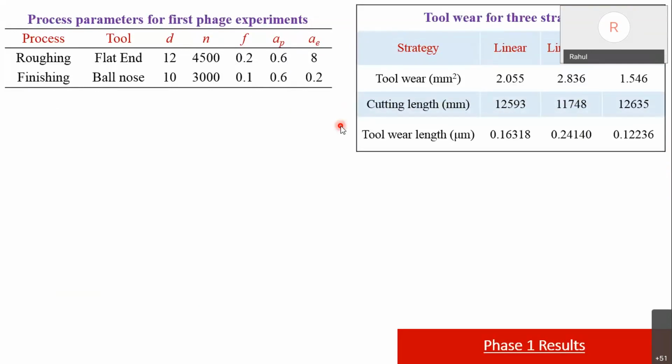Okay. So after this, as I have discussed on the first slide itself, we measured two basic responses: tool wear and surface roughness. Now to analyze the three strategies, which strategy is good or best among linear, linear 90, and 3D offset, we compared these two parameters: tool wear and surface roughness.